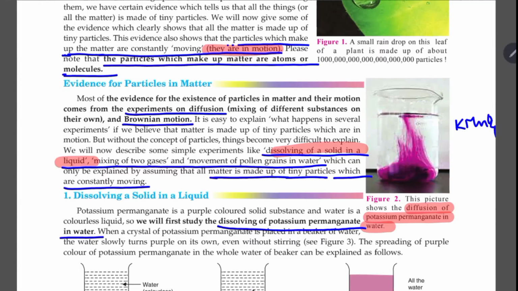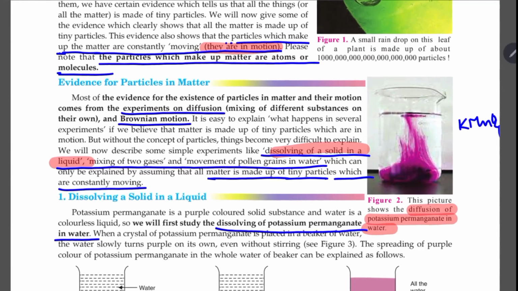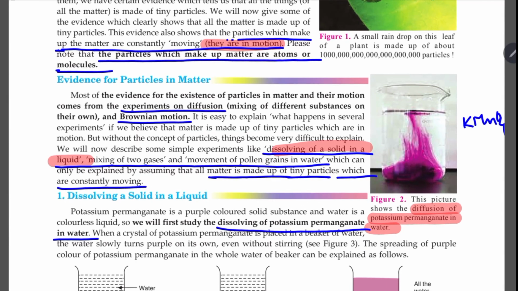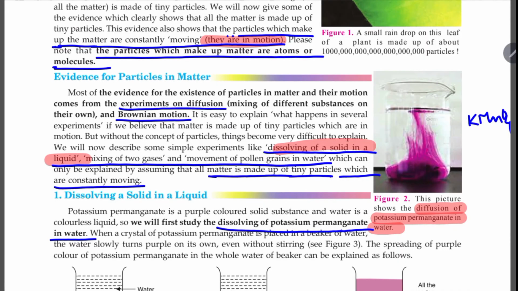Because then you may think, did the entire solution become KMnO4? Yes, we will say it is a KMnO4 solution, but it contains KMnO4 as well as H2O. So what is the color? The color that is attained is of KMnO4 due to the particles intermixing with the particles of water.